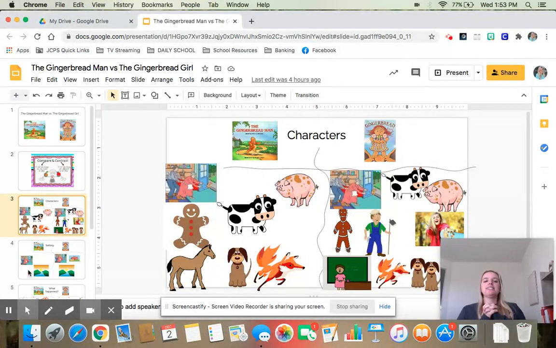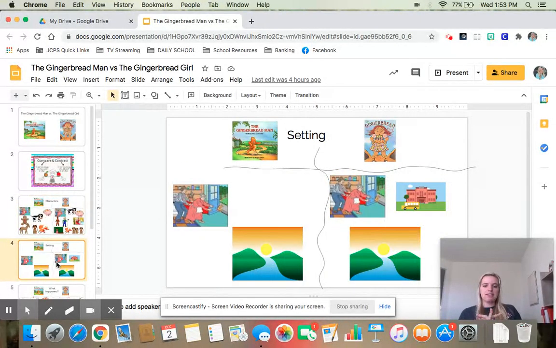Now let's look at the settings. How are they the same and different? Well, we can see that both stories are at the old man and the old woman's house. If you paid attention in the Gingerbread Girl, they actually told you that it is the same old woman and the same old man that baked both of them. So they're in the same house.